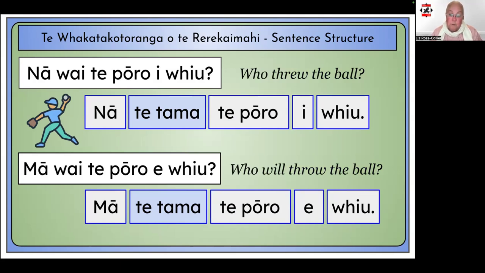One of the most important rules to remember about the Rerekaimahi is that nā goes with I and mā goes with e. Nā wai I, mā wai e. You might want to write these down or take a screenshot, or you're welcome to download this page on the website.